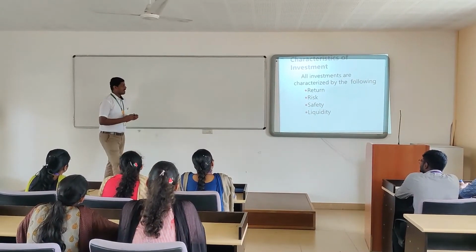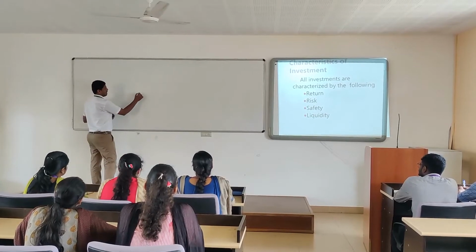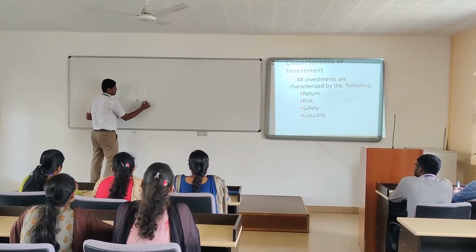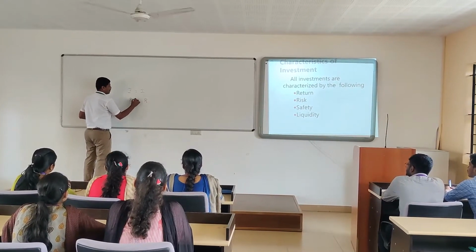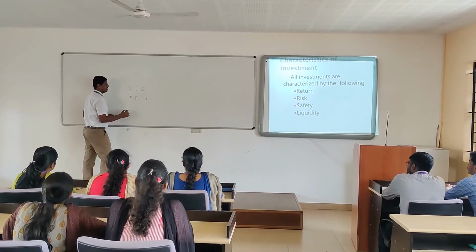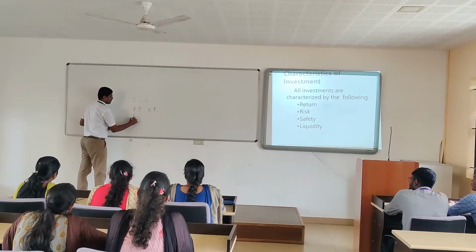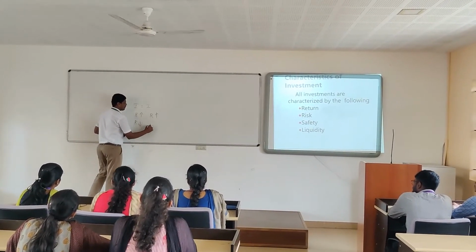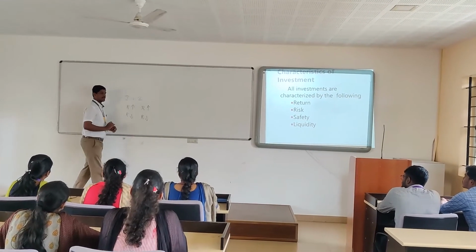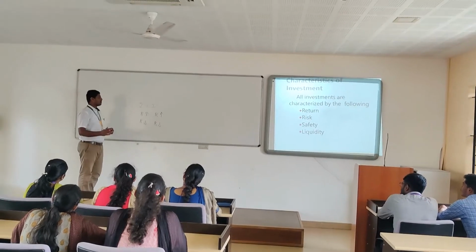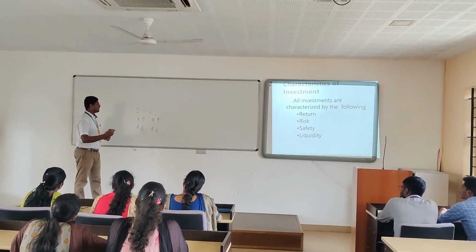Normally we can have a graph like this, right? The investor is investing, and we are taking risk and return. When I prefer to have more return, then I have to accept more risk. When I prefer to have a minimized return, automatically the risk will be reduced, right? So based on your availability or your mentality, you can choose your investment.